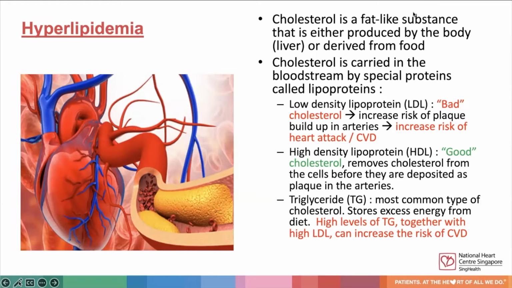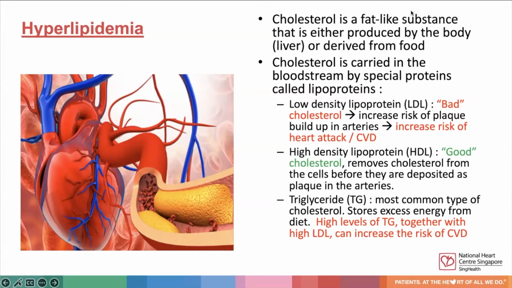Low-density lipoprotein, in short LDL, is known as the bad cholesterol. It increases the risk of plaque buildup in arteries and, in turn, increases the risk of heart attack or other forms of CVD. High-density lipoprotein, in short HDL, is a good form of cholesterol. It removes cholesterol from the cells before they are deposited in the plaques of arteries.